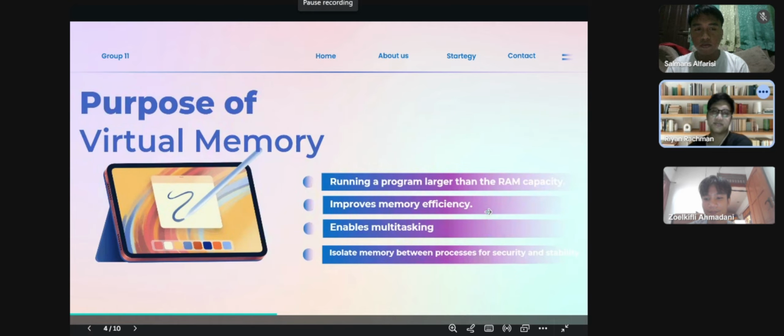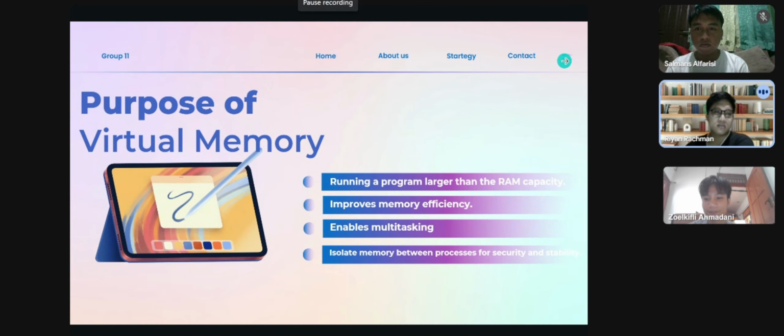And next, these are the purposes of virtual memory. Number one, running a program larger than the RAM capacity. Number two, improves memory efficiency and enables multitasking. And the last, isolate memory between processes for security and stability. Running a program larger than the RAM capacity.